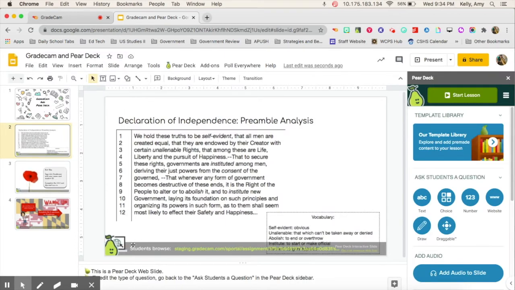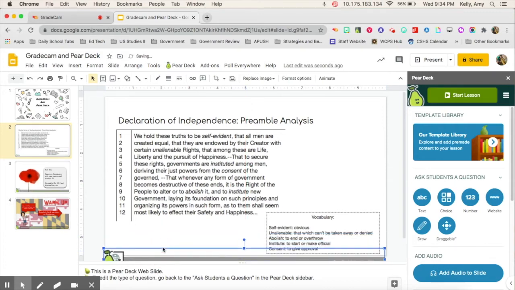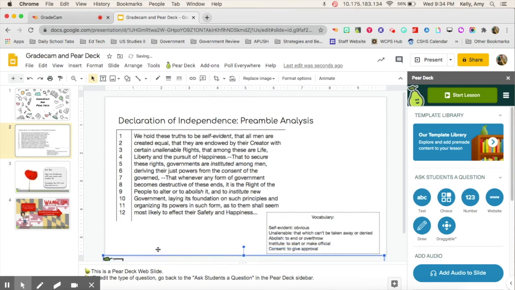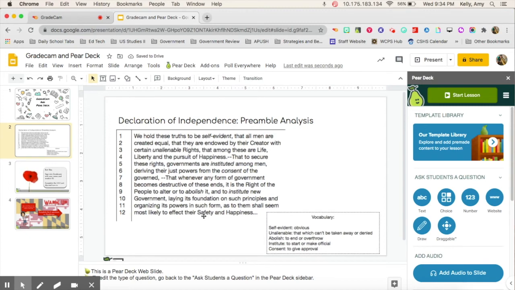And then it brings up this bar, and make sure you don't delete this bar or it's going to delete the ability for students to have or see the website. So I'm just going to put that down at the bottom so it doesn't cover my reading. So that's it. So I've embedded that student portal assignment into my slide.